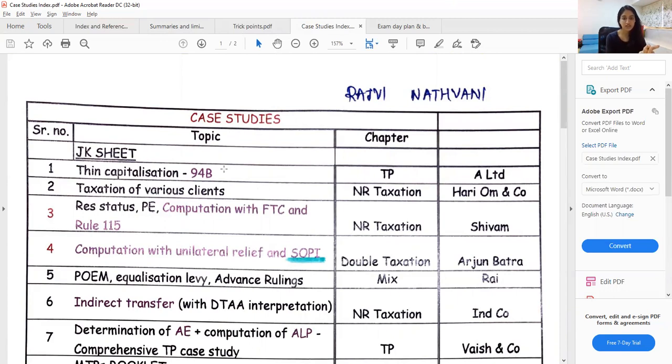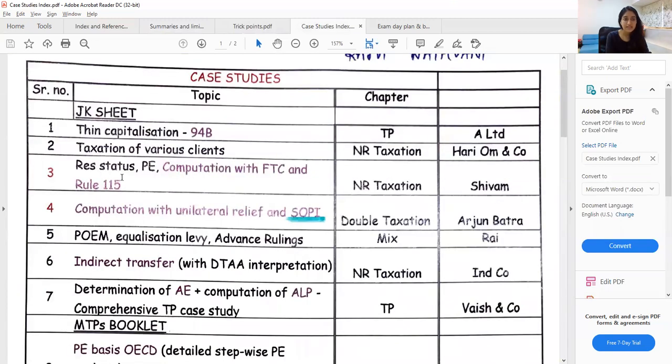Unfortunately, in our attempt, there were no questions very similar to the case studies, so I could not use this sheet as much in my paper. But they may ask in future attempts, and you'll be able to use it then.